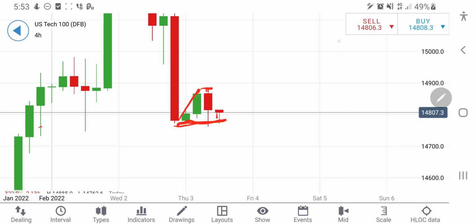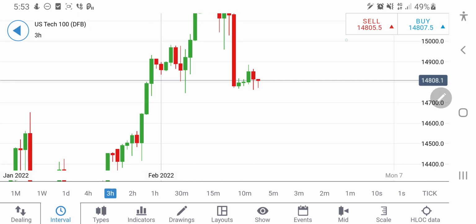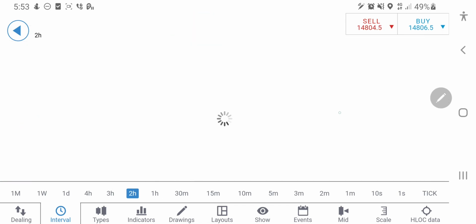Now let's have a look at the different time frame charts. Now look at the 3-hour charts. On the 3-hour charts, the story is similar. It is trying to consolidate in this zone. After this one sharp red candle, it is again trying to get support at around 14,740. Similar is the story, and if it breaks from here, definitely the next support level will only come into picture at 14,500. So this much gap, this liquidity gap, it will try to fulfill today. So we have to see if it breaks this or not.